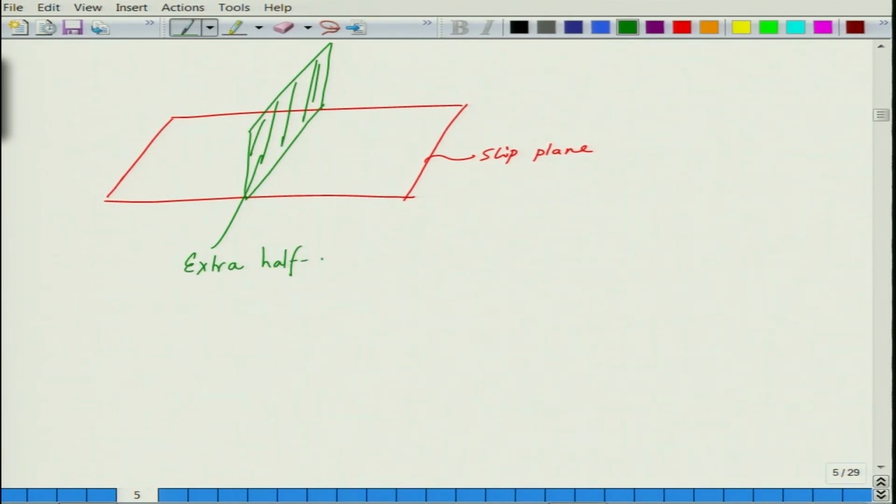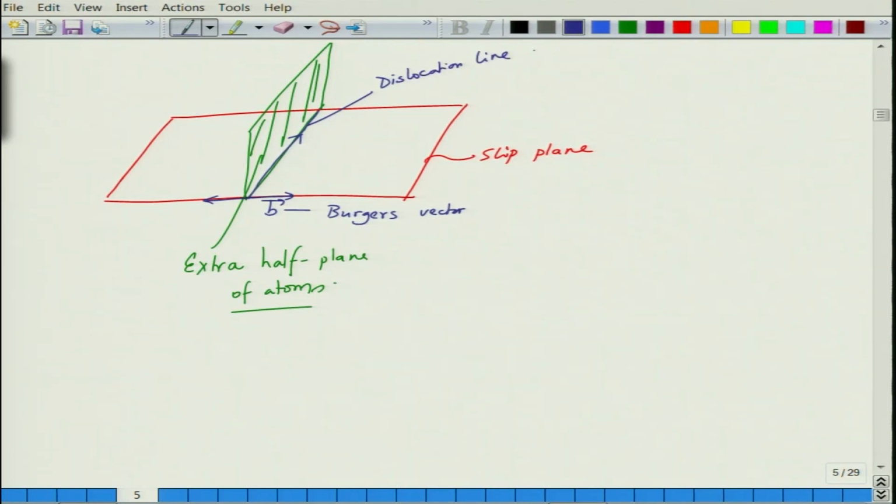Extra, let us say, half plane of atoms, in 2D it will become a plane, an extra half plane of atoms, and the Burgers vector would be either in this direction or in this direction. So, this will be the Burgers vector, which is that extra step that you need to take, and the dislocation line is this line, which is represented by a vector T.